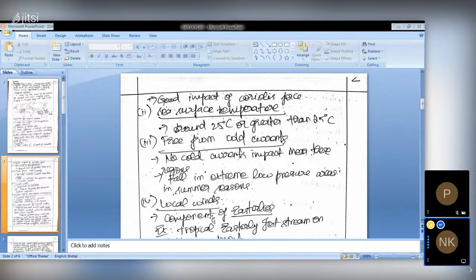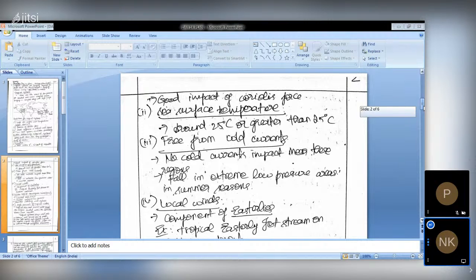So we can say that already after the summer season only, the monsoon season will be starting. So the pre-existing cyclonic storm circulation will already be there. That means the condition is suitable for a low pressure region. That's all. Okay, a pre-existing low pressure region has been formed.